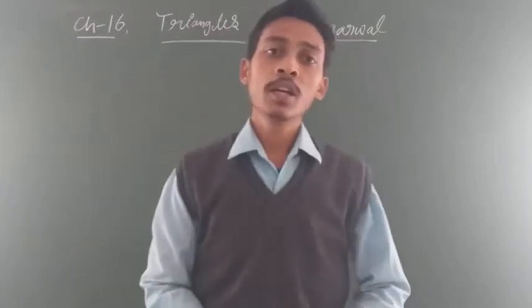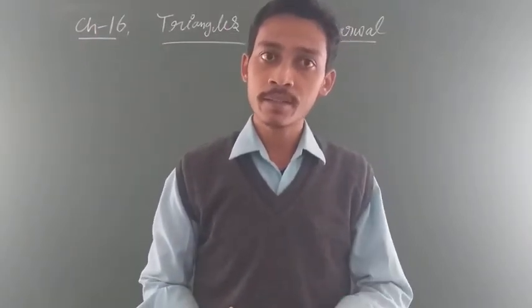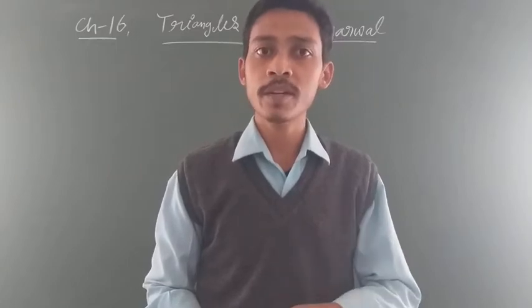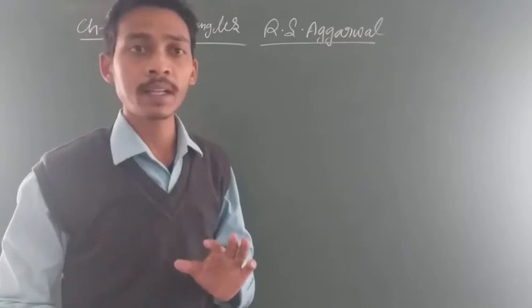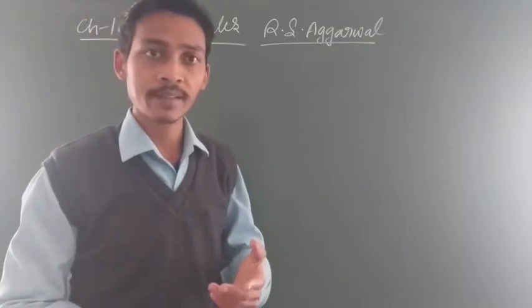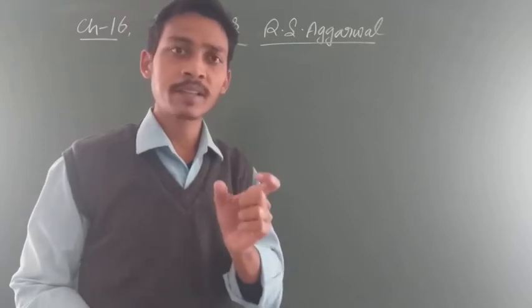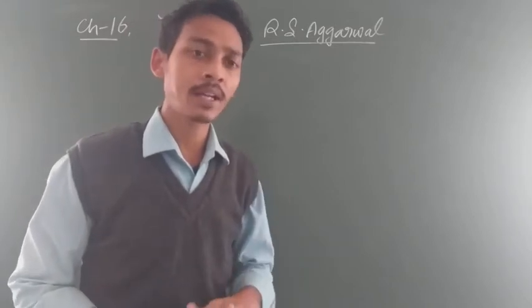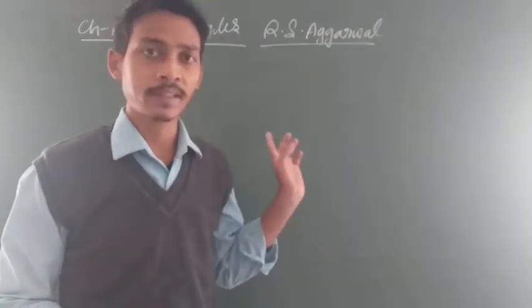So students, in RS Agrawal the chapter is different from NCERT, and some different concepts are given, so I am explaining them. Now in a triangle, you know that a triangle is a combination of three sides. Types of triangle you know. Here some different things are given, some properties of the triangle which are not given in NCERT. So here I am going to discuss those things.